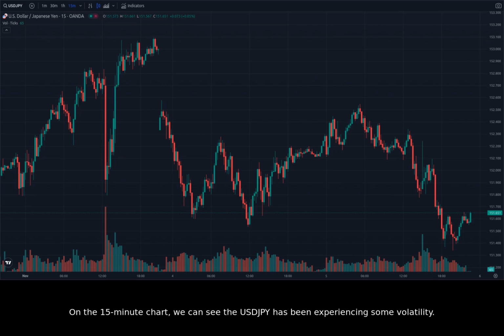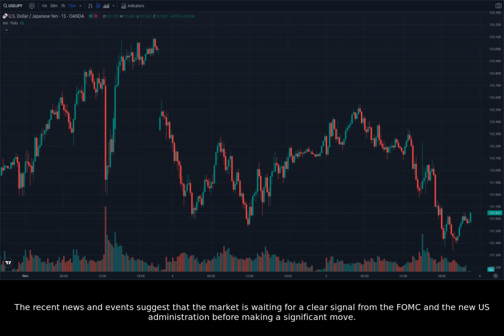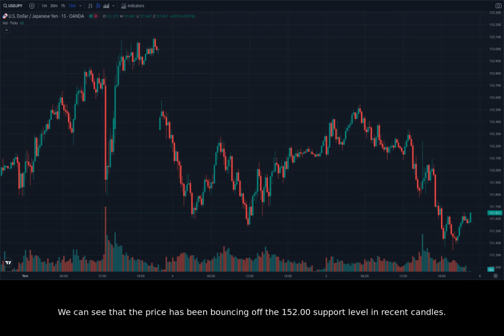On the 15-minute chart, we can see the USDJPY has been experiencing some volatility. The pair has been moving up and down in a relatively tight range, with no clear direction in the short term. It appears to be trading within a range between 152.00 and 152.50, with the recent price action indicating a potential pullback from the upper end of this range. The recent news and events suggest that the market is waiting for a clear signal from the FOMC and the new U.S. administration before making a significant move. We can see that the price has been bouncing off the 152.00 support level in recent candles.